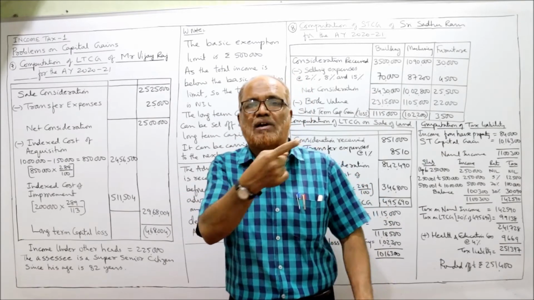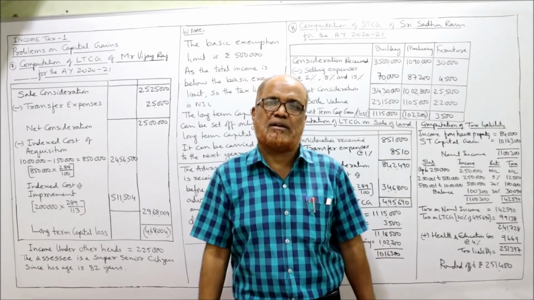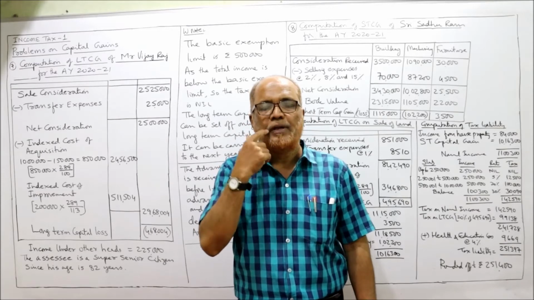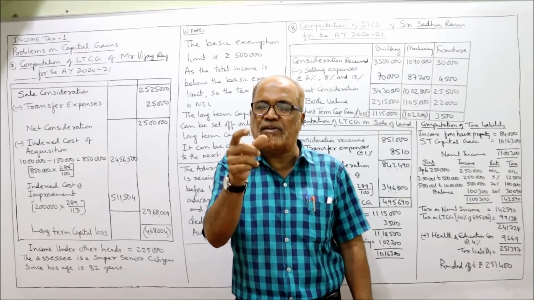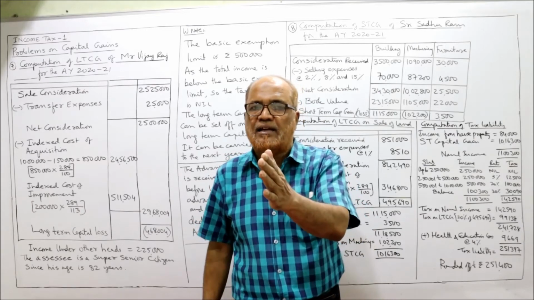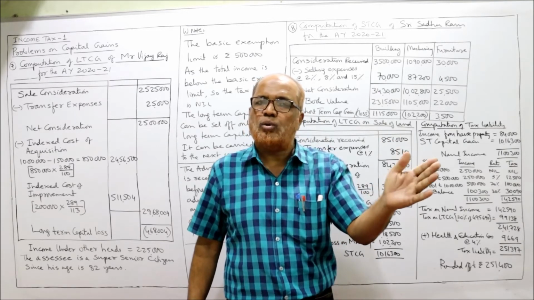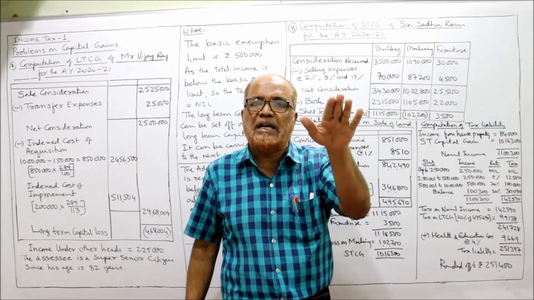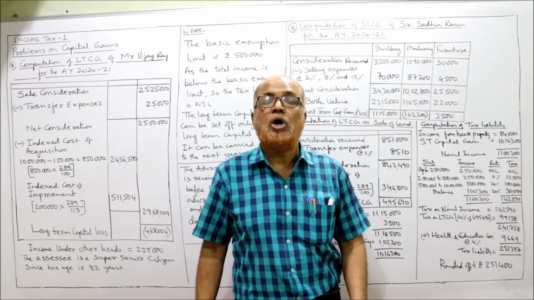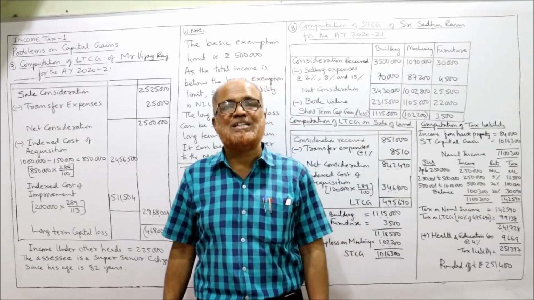All these provisions I have explained in the introduction part of this capital gain. So we have to see the date the advance money was received and forfeited. If it is before 1/4/2014, the advance received and forfeited will be deducted from the cost of acquisition.